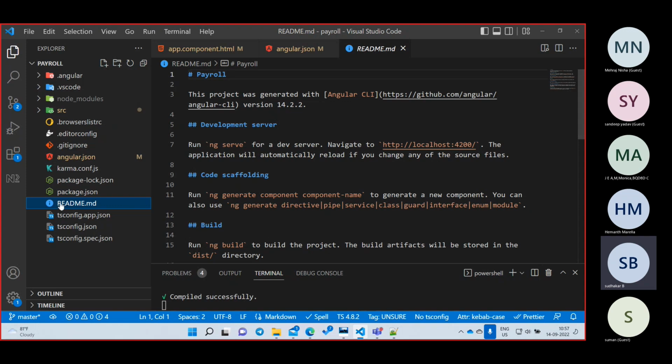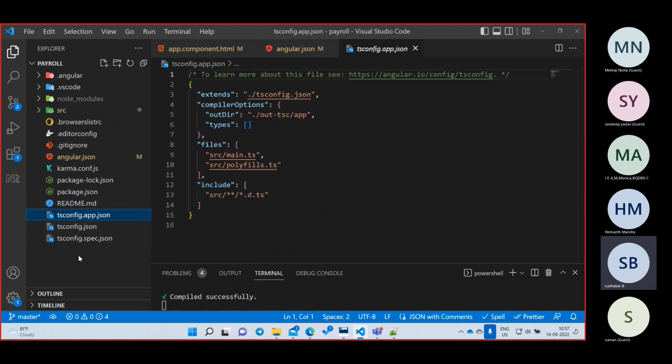Okay, now I will have a tsconfig. This tsconfig is there because in Angular we are going to work with TypeScript. For the TypeScript configuration, we are going to write these three files. Here also we are not going to touch anything for now. Think of it like this: whenever you want to configure something about TypeScript, we need to configure it in these three files. So far this is clear, right?